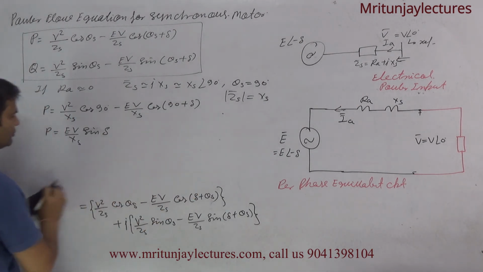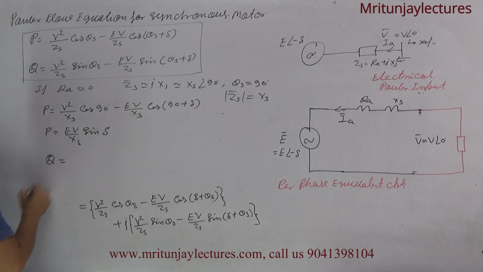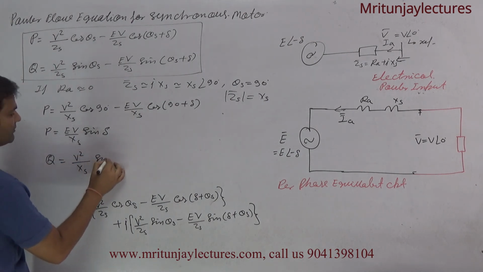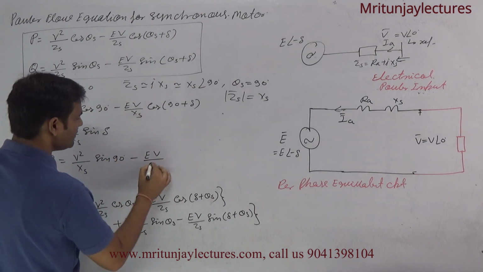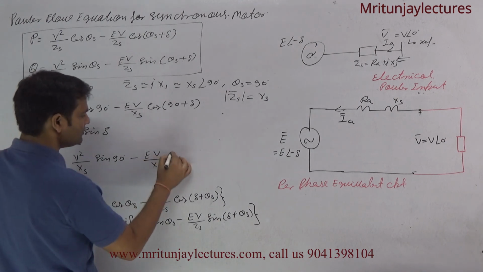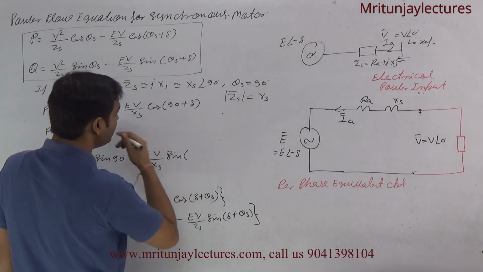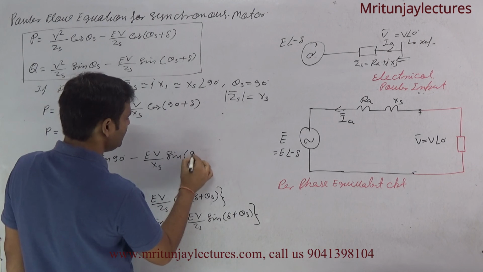Now what about Q? Q is written as V square upon XS into sin 90 minus EV by XS into sin 90 plus delta.